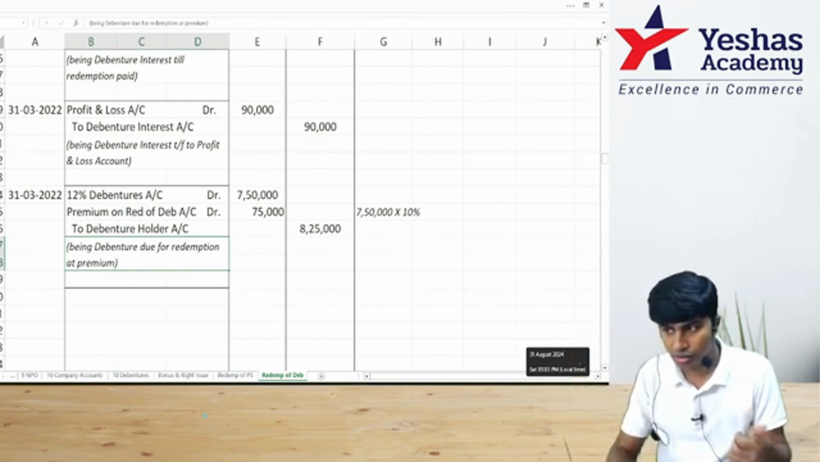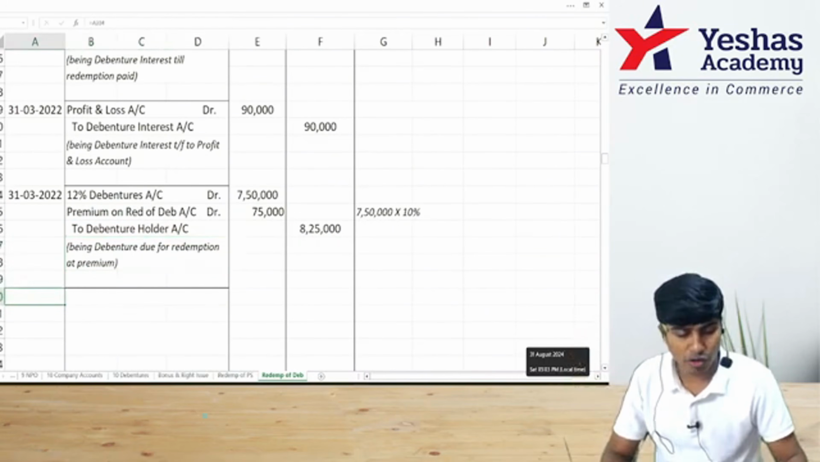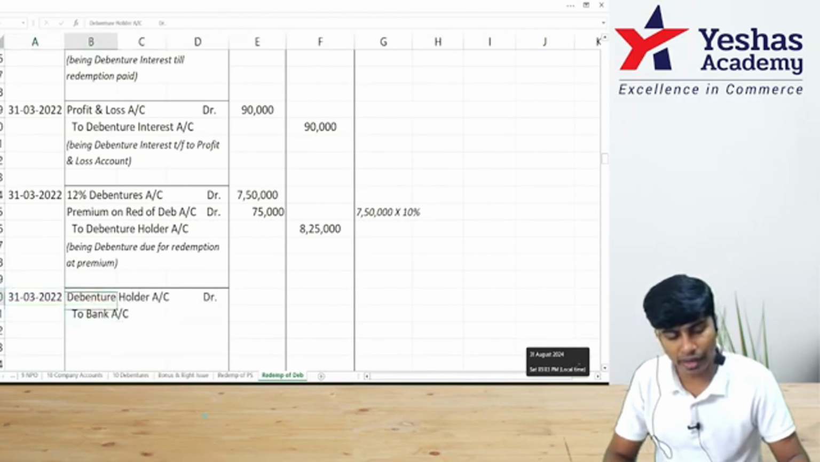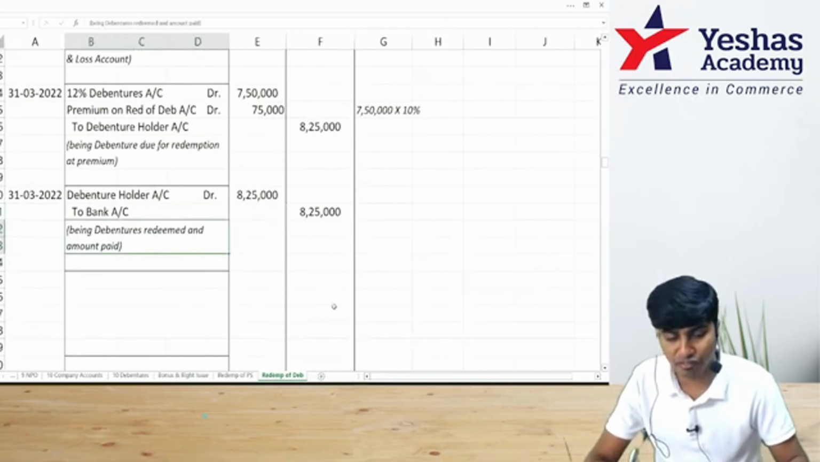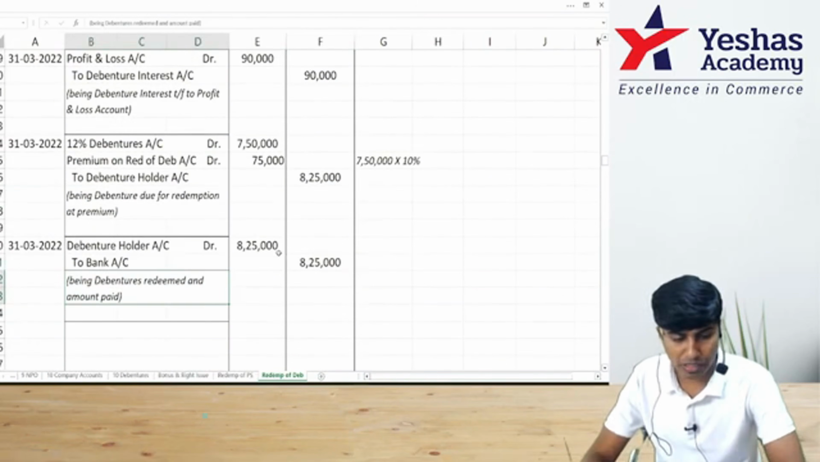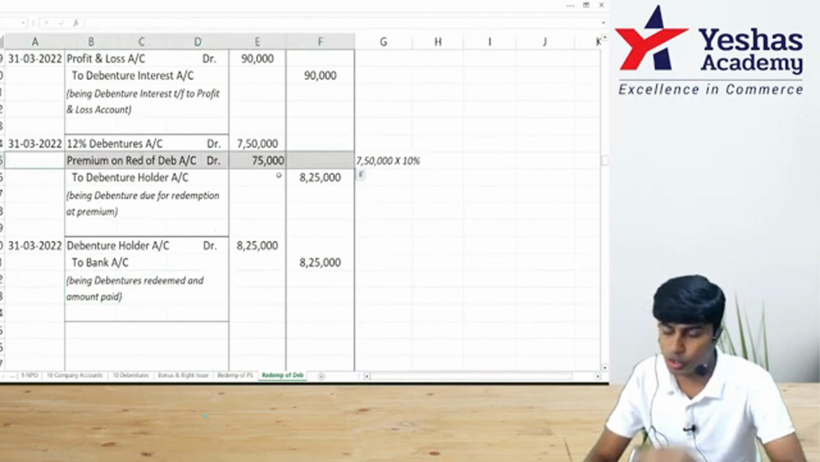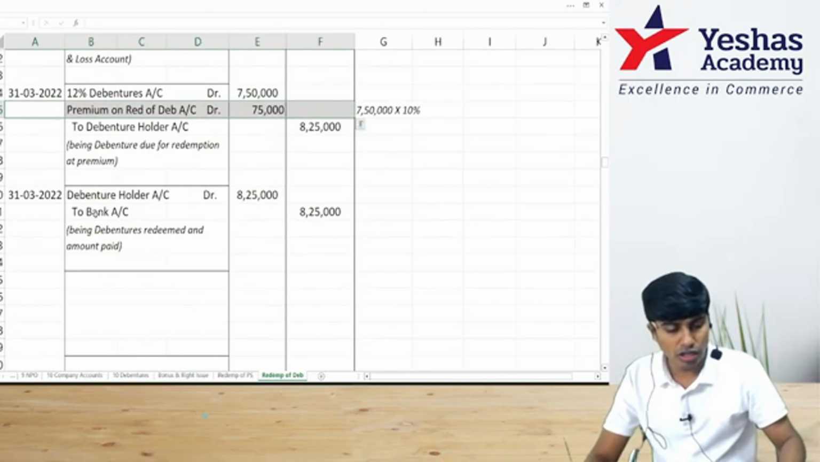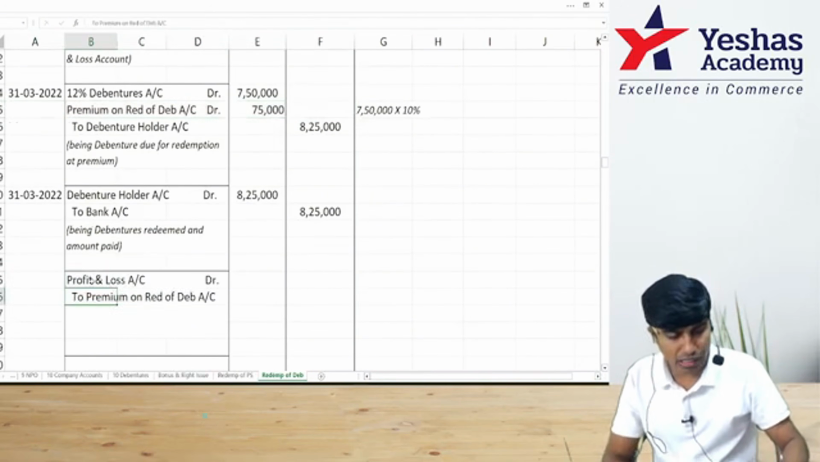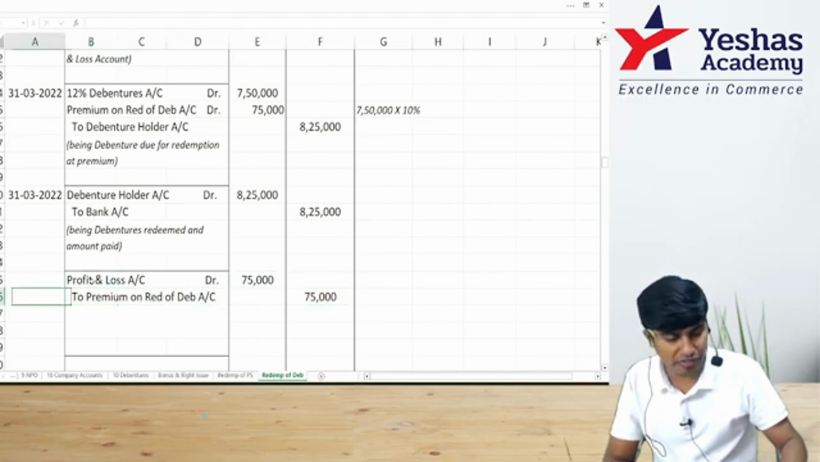Got it? Shall I pay them? Entry for payment is debenture holder account debit to bank, 8,25,000, 8,25,000. That is 7,50,000 plus 75. This premium, if it is already debited to P&L by booking loss on issue of debentures, good. If not, now I have to write the entry: P&L account debit to premium on redemption of debentures, 75, 75.